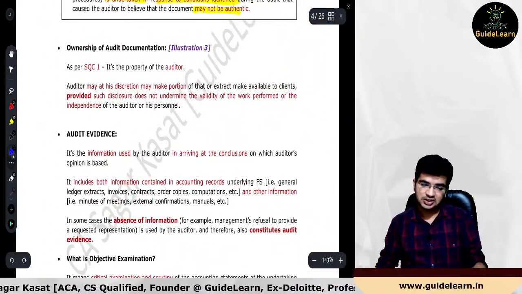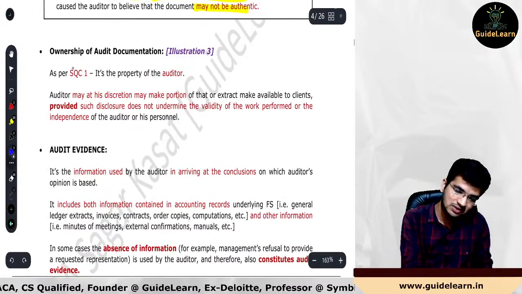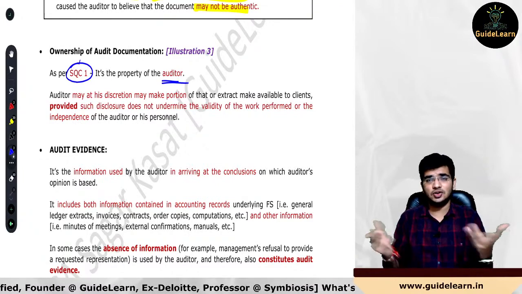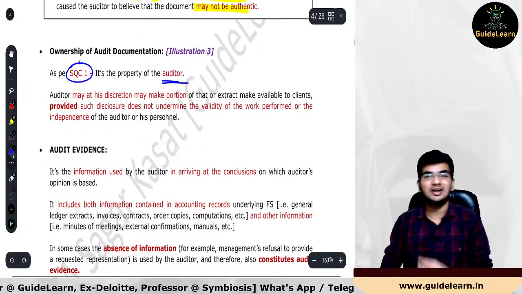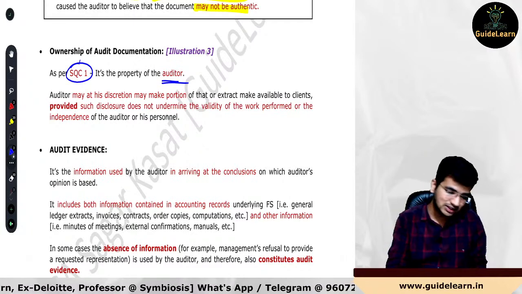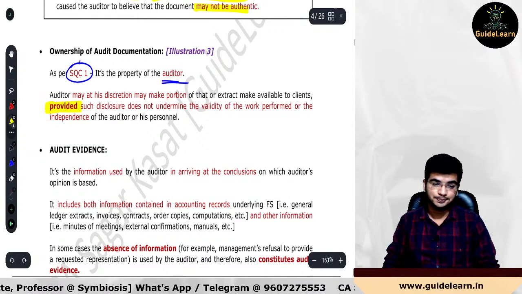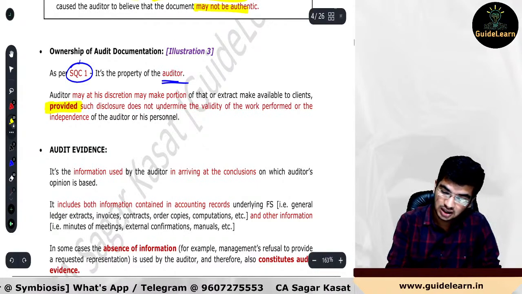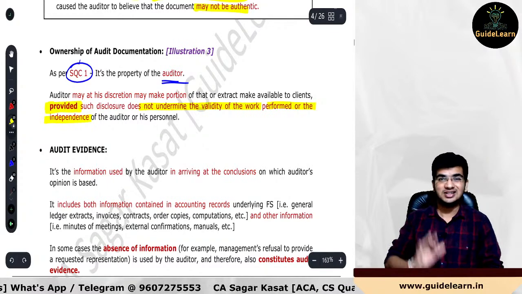Okay. So this was all about audit documentation, and the last one is about audit documentation as per SQC: it is the property of the auditor. An auditor may, at his discretion, make a portion or extract available to the client. But a very important thing that students usually miss is that there are certain conditions for this scenario. What are the conditions? The very first: such a disclosure shall not undermine the validity of work performed or the independence of the auditor. And the second one is independence.